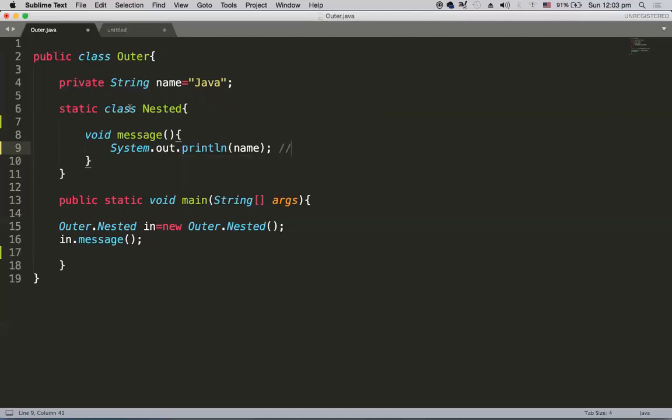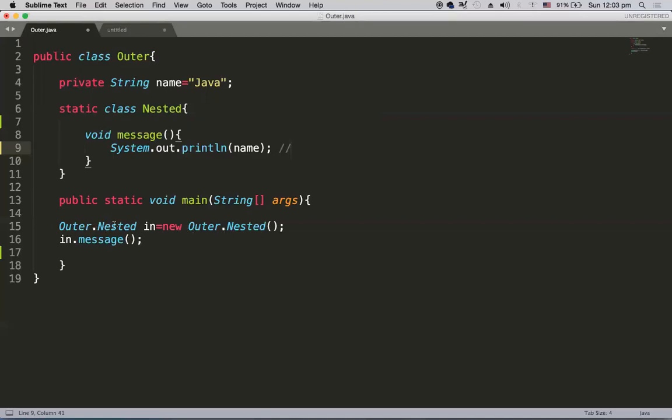Then I have a main method, public static void main. I would like to access this message method. Because it is non-static, I need to create an object of Nested. How do we create an object of Nested? This way: Outer.Nested n = new Outer.Nested().